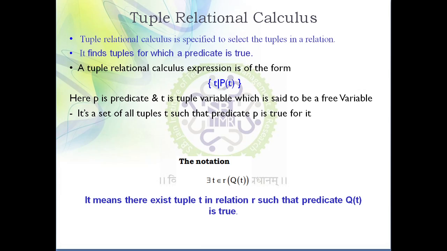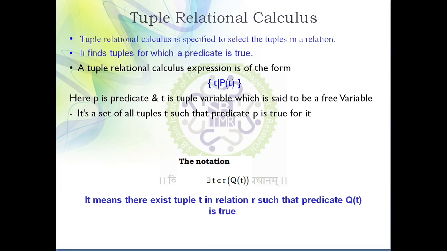Okay, just in relational algebra we discuss about selection and projection operation. So what is the difference? Selection operation helps us to retrieve the rows from the table which satisfy the condition. In the same way, tuple relational calculus helps us to retrieve the rows, to retrieve the tuples from the table which satisfy the condition. And in relational algebra, projection operation is used to retrieve the attributes of the table. If you want to retrieve the rows, then we are going to use selection operation, and suppose we want to retrieve the attributes of the table, then we are going to use the projection operation. So this is all about the relational algebra.